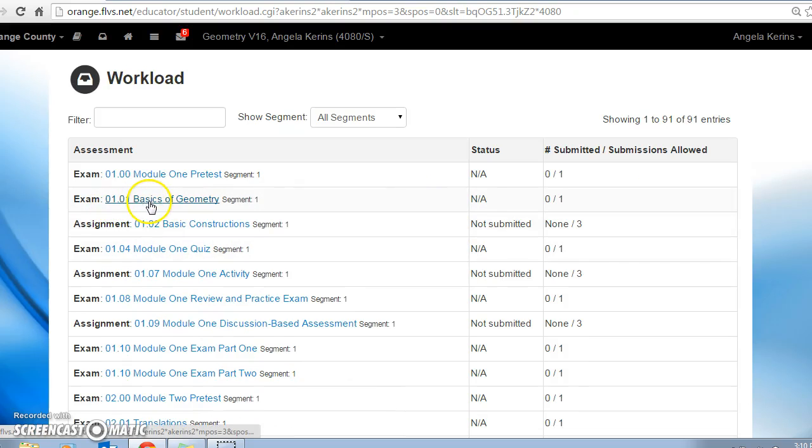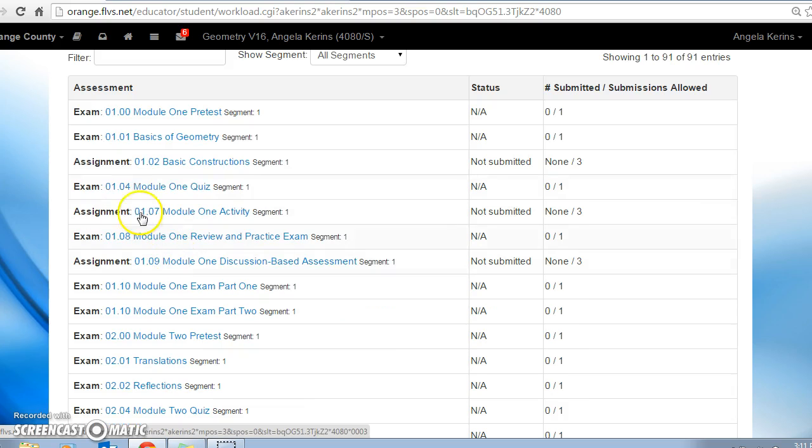So then I would go to 1.01, and it says it's an exam. Essentially that means it's a multiple choice assignment or a short response type thing. All these ones that say assignment are things that you have to complete by hand, meaning either through the computer, there's a computer program called GeoGebra, or if you do it for your constructions, for example, if you're in geometry, you would do this on paper, and then you can either scan your documents in, you can take pictures of them and send them in that way, whatever you need to do to get your handwritten work onto the computer, and then you attach those files.